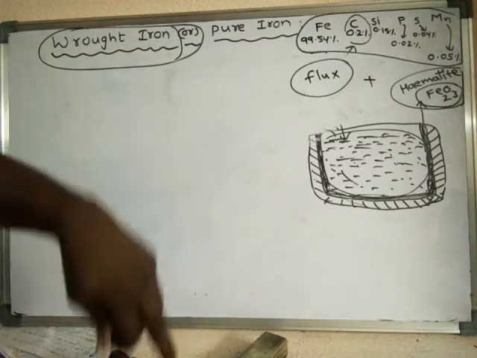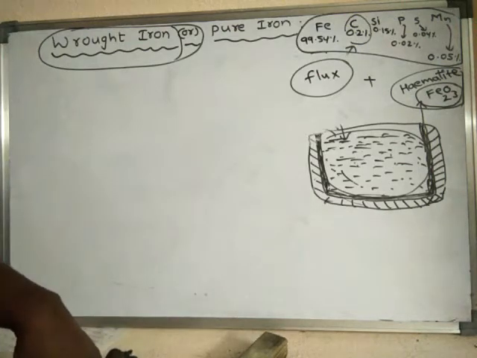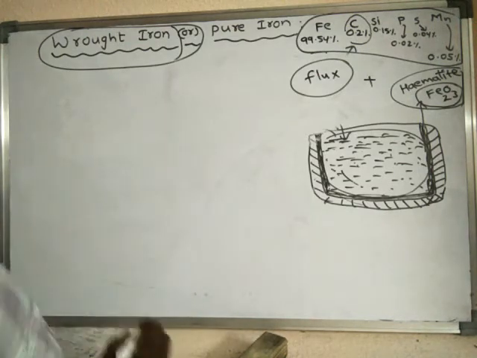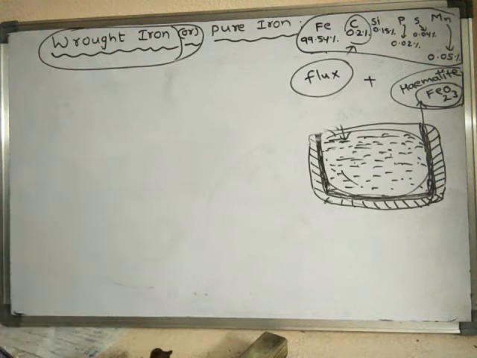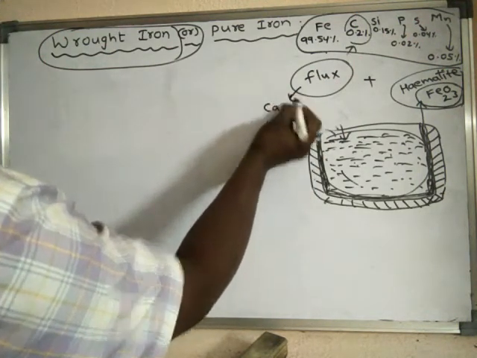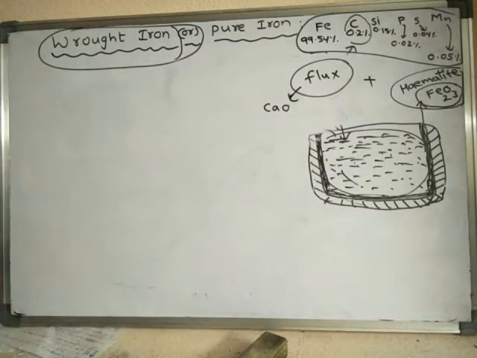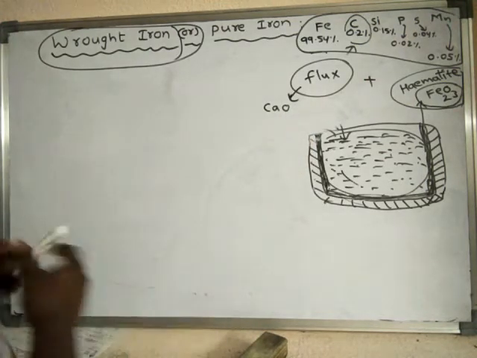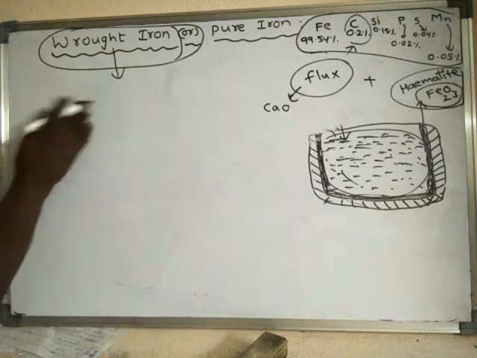Cast iron is also called pig iron. So in the manufacturing of wrought iron from pig iron, the flux used is quicklime. Right. Now we will learn the uses of this wrought iron. What are the uses?